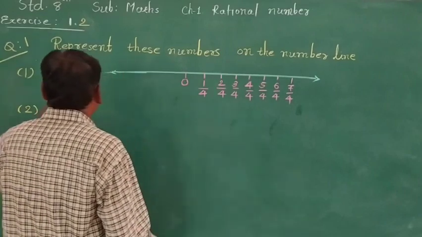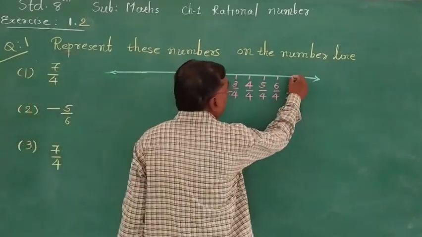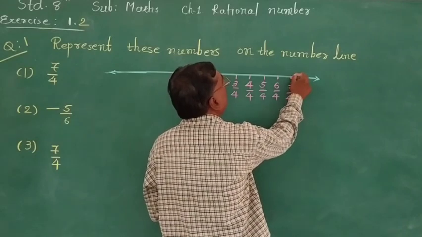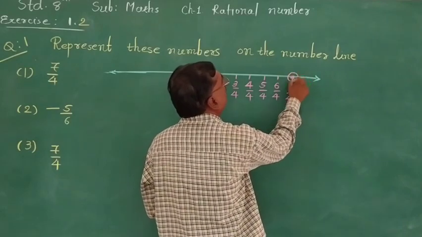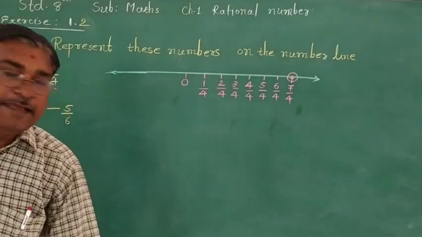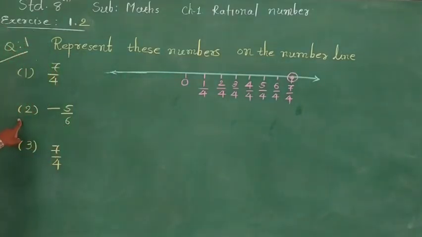Again understand, 7 multiplied by 1/4 equals 7/4. So our number 7/4 is obtained here, and this is our required number.